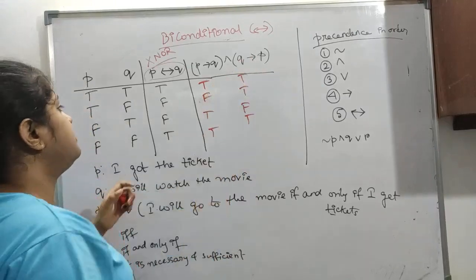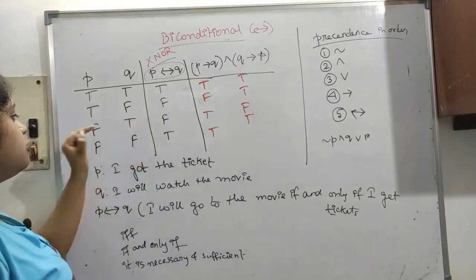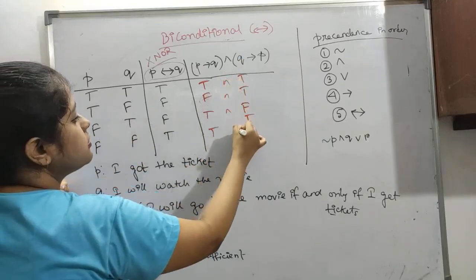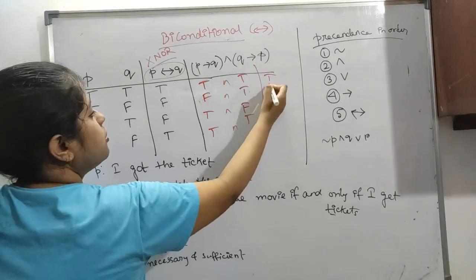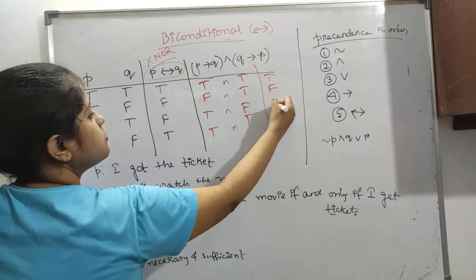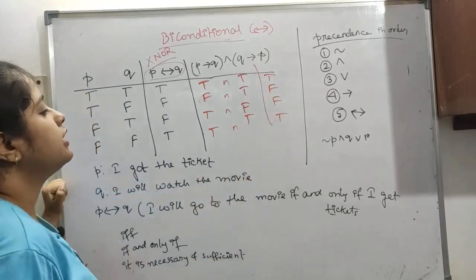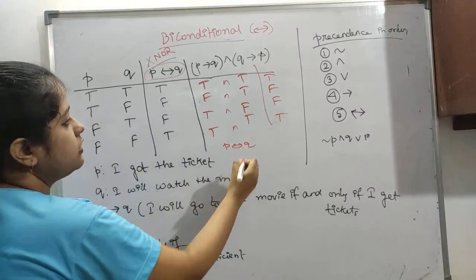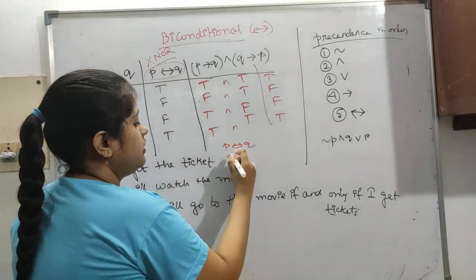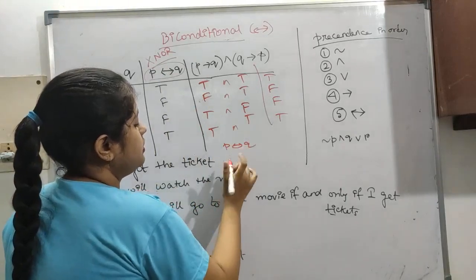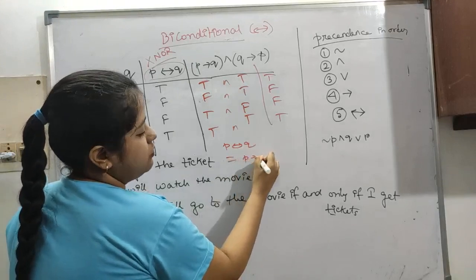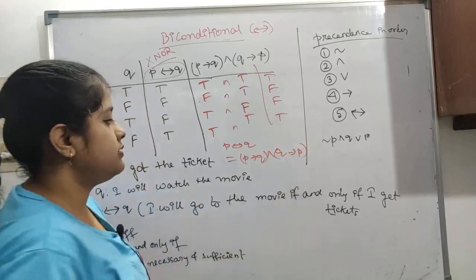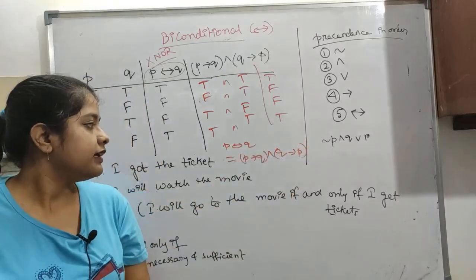Q arrow P, just see it opposite, true, false. So now AND of all this: true, false, true is false; false, true is false; true, true is true. Like this, this is just expanded. P biconditional Q is equivalent to P arrow Q and Q arrow P. So this is just the expansion.